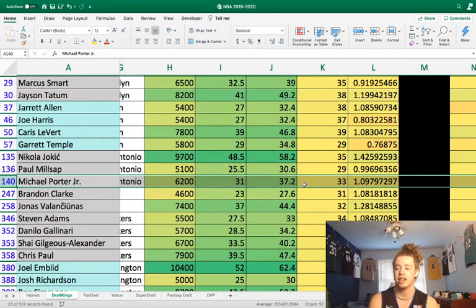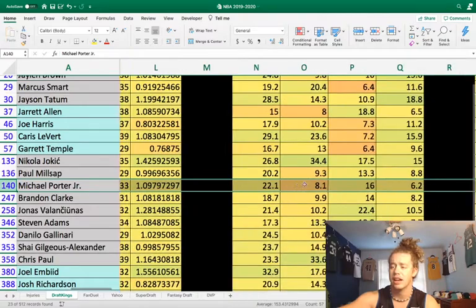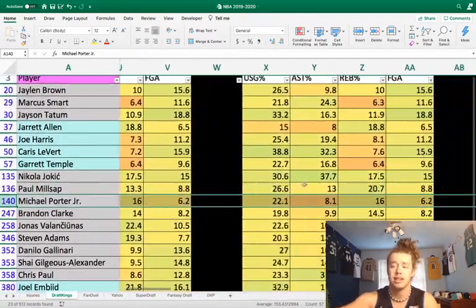Like I was writing in my article for Patreon this morning, Michael Porter Jr. is like a 6,200 player right now, but when he gets the playing time, he has a ceiling of like an 8K player. So you're getting him at 6,200. Now, he may suck again today, but you always have that risk. I just think he's got so much upside at that price tag that, I mean, people are going to be off of him because of that price tag, but I don't want to avoid him.